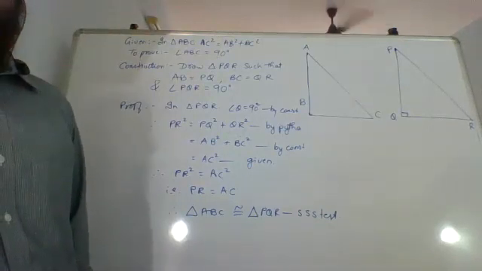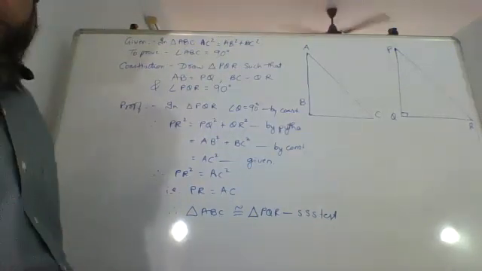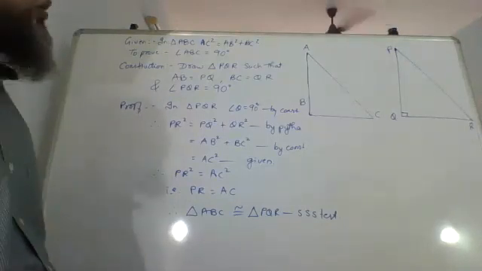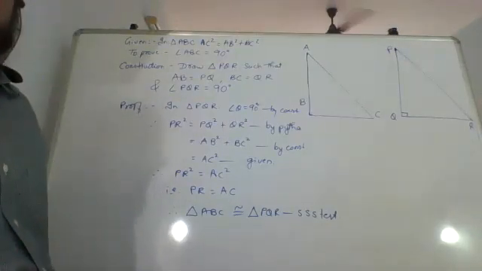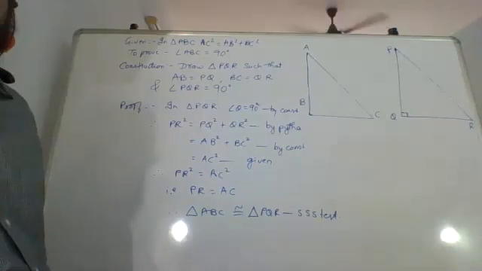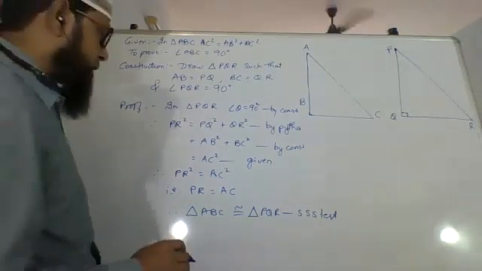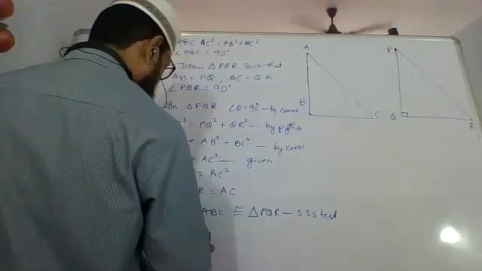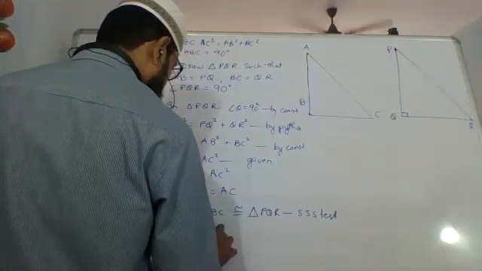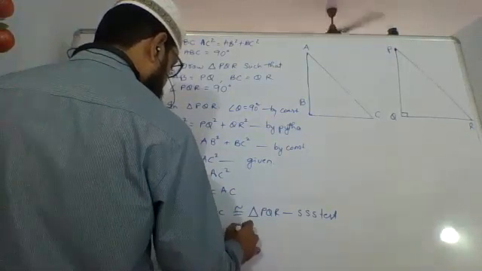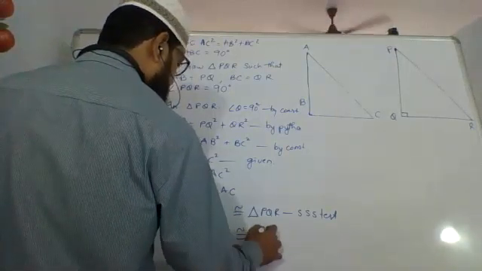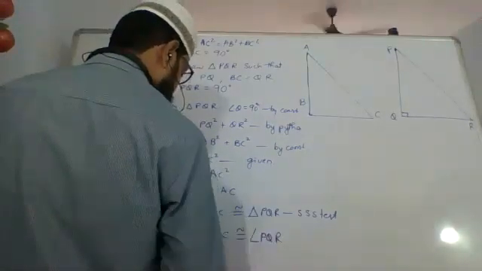If the triangles are congruent, then the corresponding angles are also congruent. Therefore, angle ABC is congruent to angle PQR.